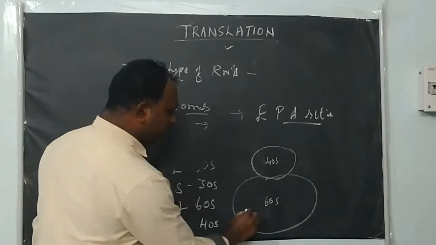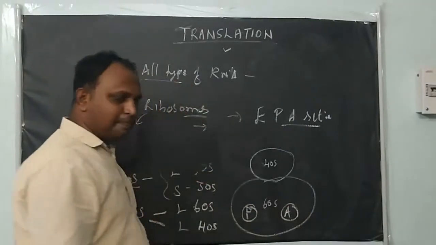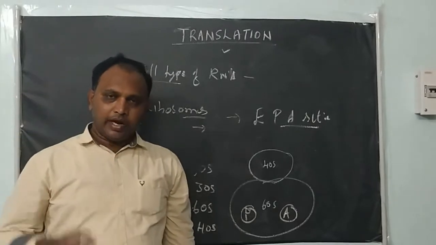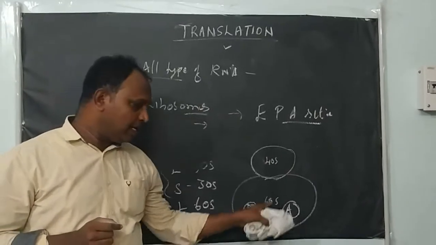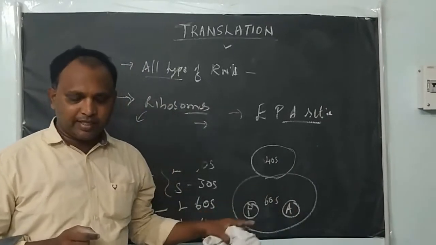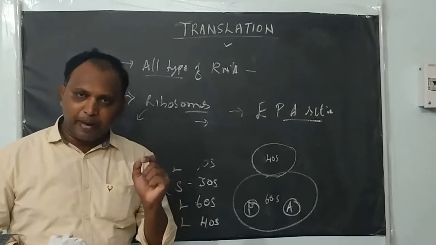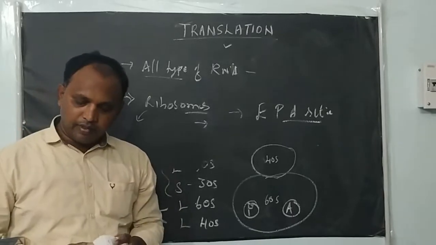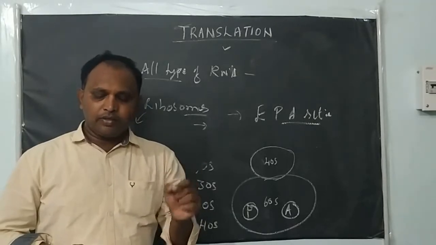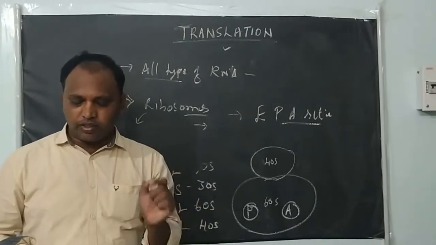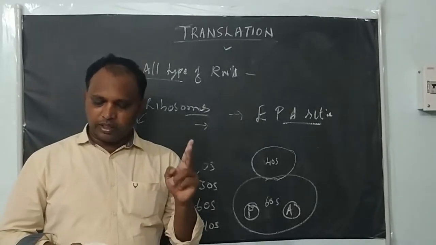One is the P site and another one is the A site. The P site is the peptidyl site, and the A site is the aminoacyl site. The P site is a site for binding of tRNA with the peptide. And the A site is the site for binding of aminoacylated tRNA, or charged tRNA. Like this, there are two sites in the large subunit.